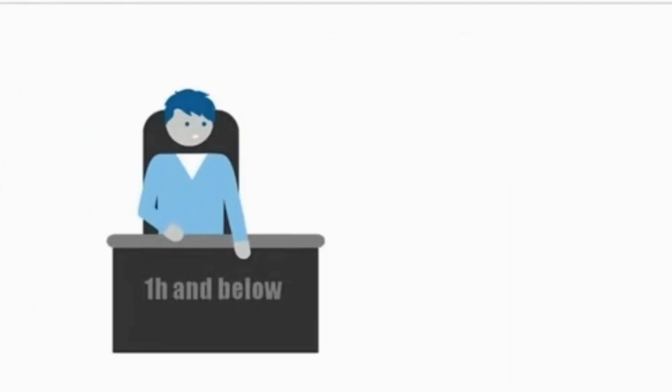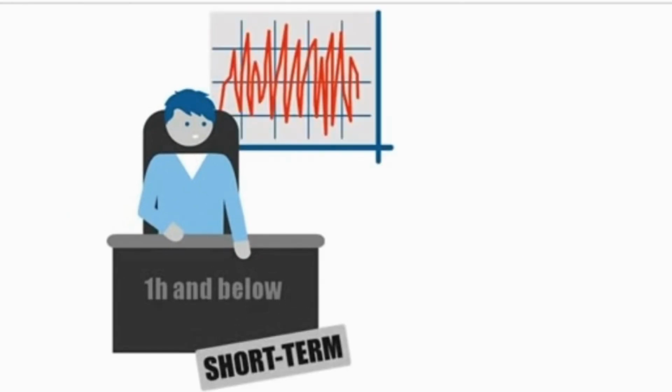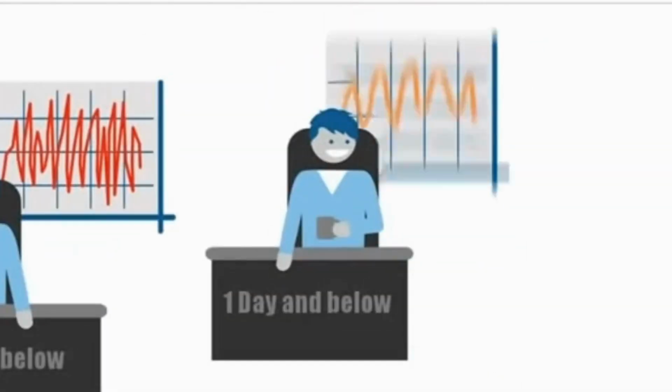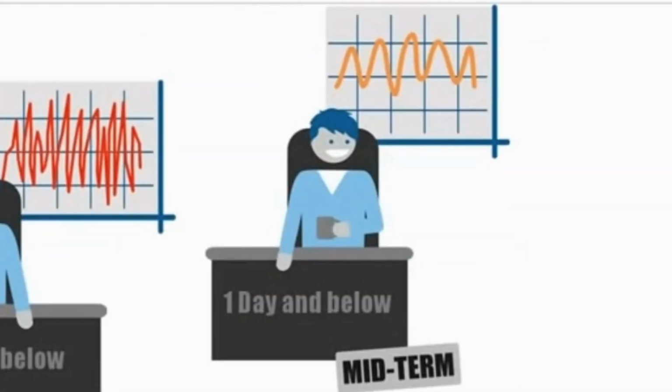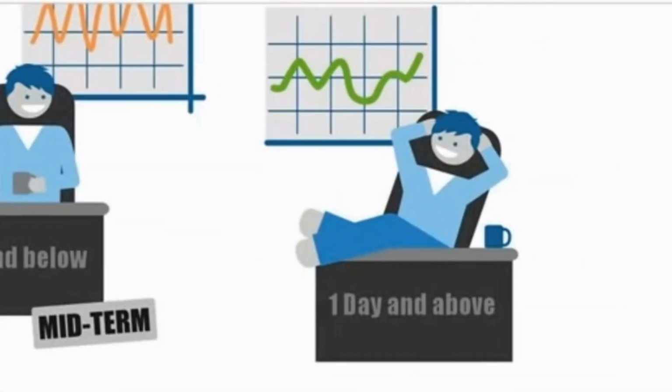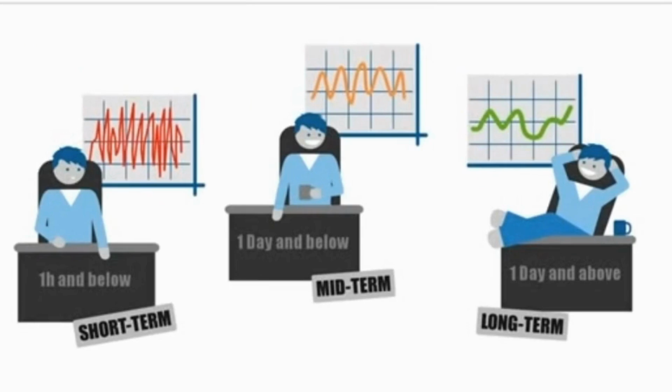Time frames are divided into 3 groups. Every time frame below 1 hour is generally considered short-term. Anything 1 day and below is considered mid-term, and anything over a day is considered long-term. You do not need to monitor every time frame to be successful. The time frame traded on must match the trader's personality.